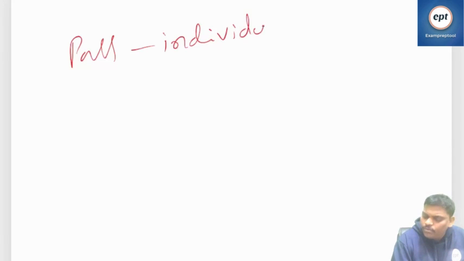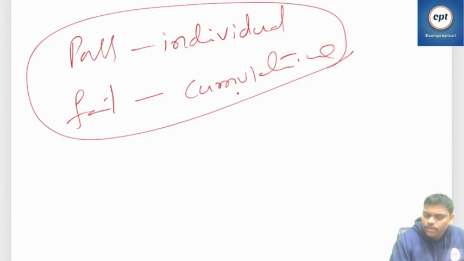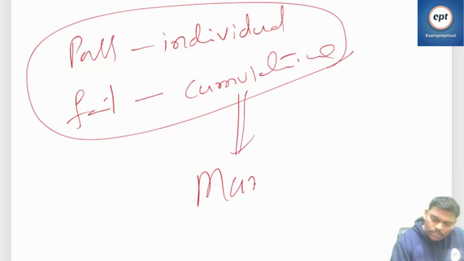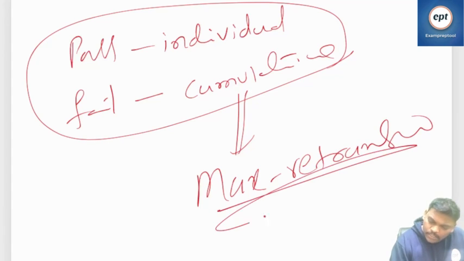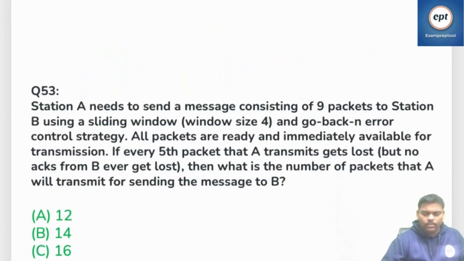Don't worry about window. Next one, fail times, cumulative. This is the trick you have to follow. Then you will get the maximum retransmissions. I hope you are comfortable.